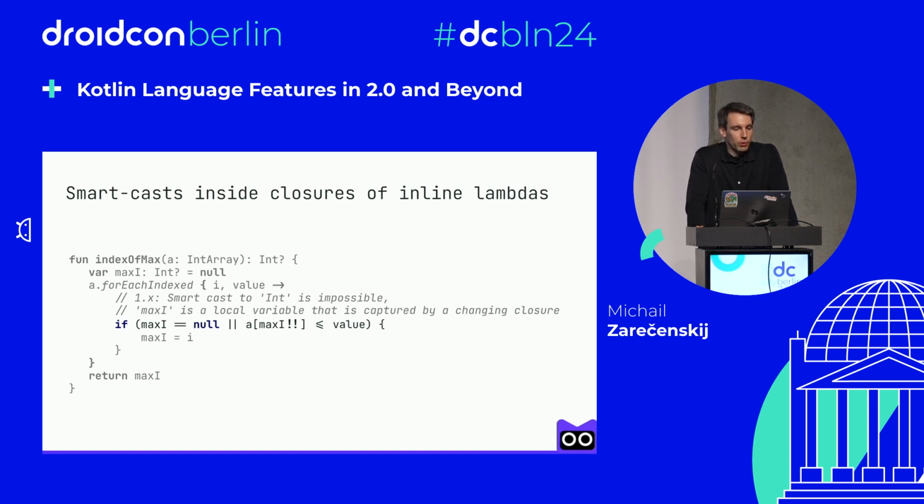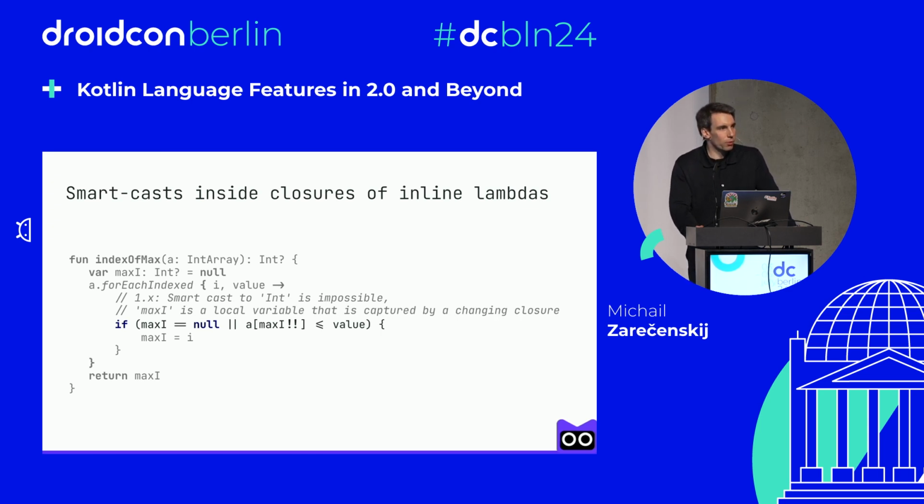And in general, we don't know anything about this lambda. It could be stored somewhere and be invoked later, even after the forEachIndexed call. And because the variable maxI is captured, or in other words, it was defined outside of the lambda, such a variable could be assigned to null somewhere else as well. So all in all, this behavior could affect the smart cast, and it cannot be stable.